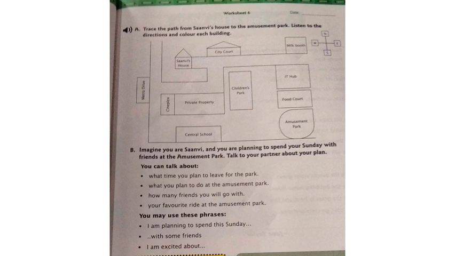Okay, what are the things you want to talk? What time you plan to leave for the park? Okay, what time you leave? Then what you plan to do at the amusement park. Okay, what you will do at amusement park. You will play, then run, then you will have some snacks, then ice cream. Like that you can write. You can say. Okay. Then how many friends you will go with.